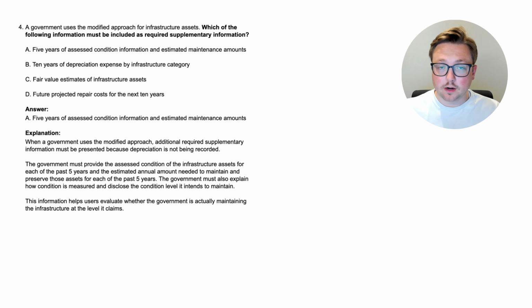So part of required supplementary information when it comes to infrastructure assets is they have to provide how they're getting the assessed condition of the infrastructure assets. They have to provide the estimated annual amount needed to maintain them, and they have to disclose how they're measuring that condition. So that is part of required supplementary information, and this is something that is not budgetary comparison schedules. This is for infrastructure assets, which those two things together are part of required supplementary information besides the MD&A. Okay, now let's go to the next question.